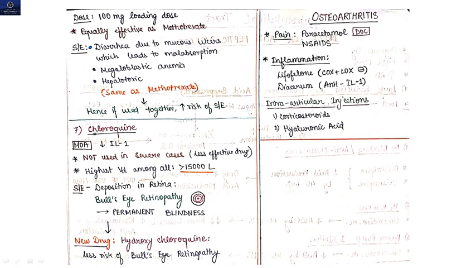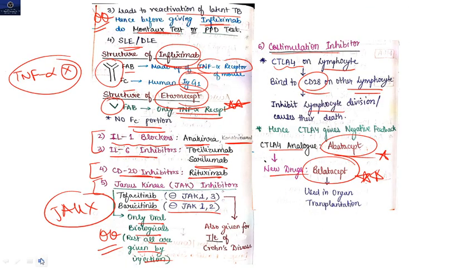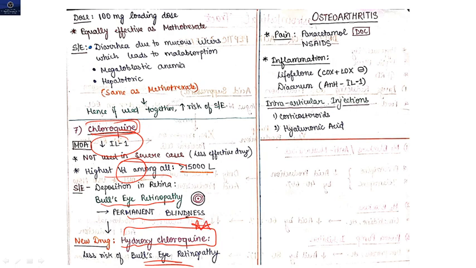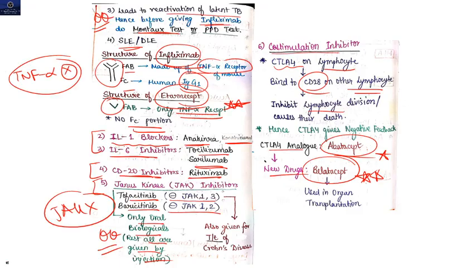So these were the biologicals. Now coming to the chloroquines. Chloroquine's mechanism of action is that it also decreases interleukin 1. It is not used in severe cases, has the highest volume of distribution among all, and it can cause side effects like bull's-eye retinopathy by depositing in the retina and causing permanent blindness. So a new drug was derived, hydroxychloroquine, which has a lesser risk of bull's-eye retinopathy. Clear? So this is about your drugs.